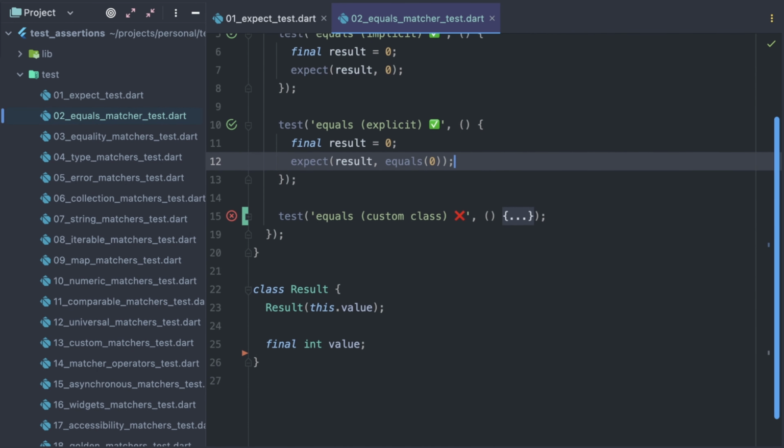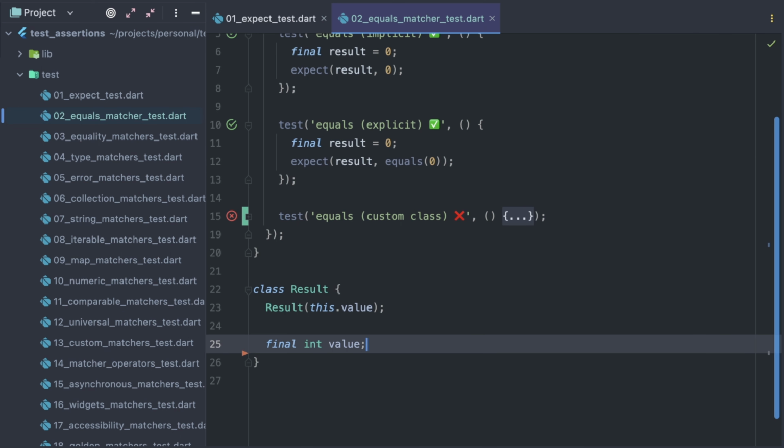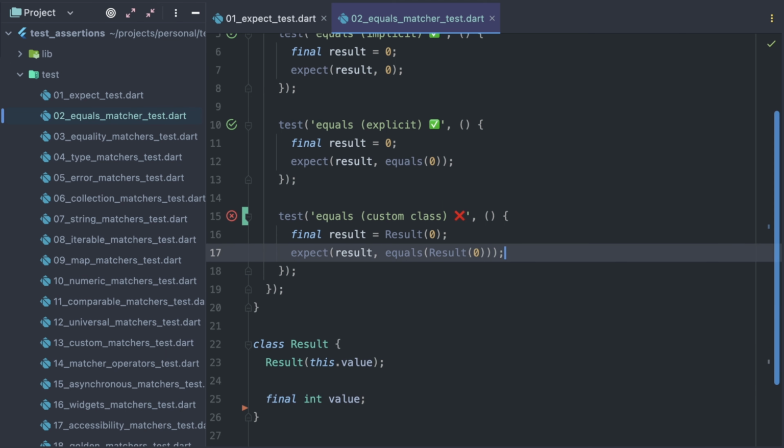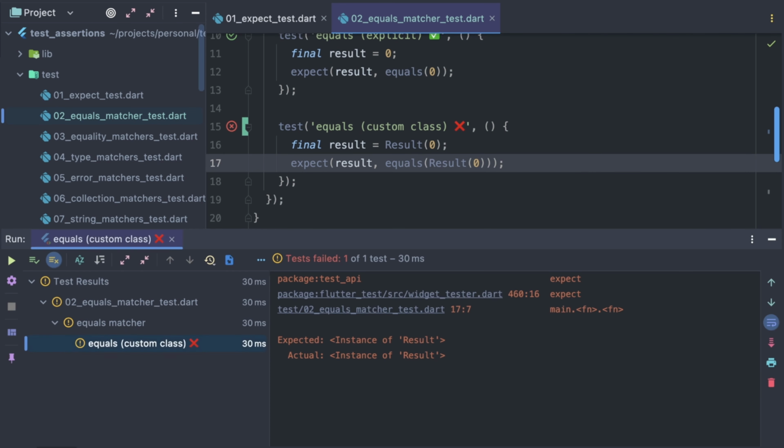Let's now check the simple result class. It has a single value field which can be initialized through constructor. And here is the test. We compare two instances of result class, both with value 0. Why does this test fail? As you see, the test output is not very informative.